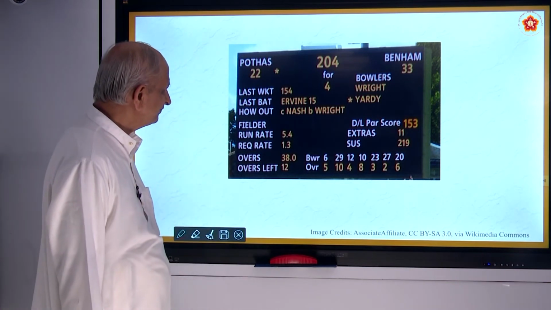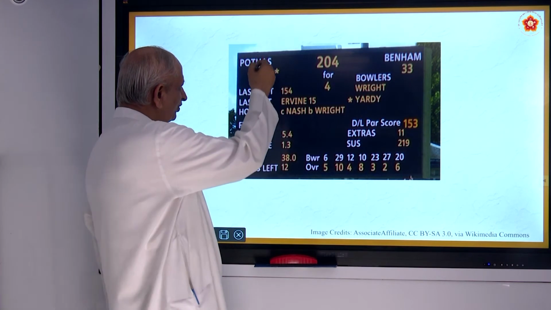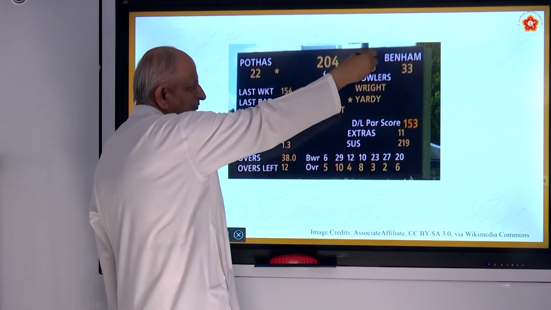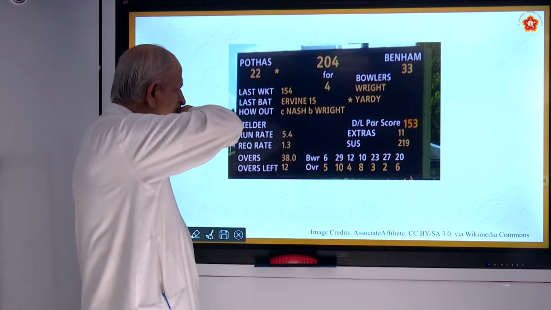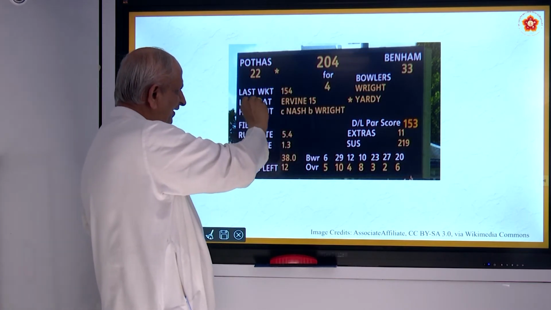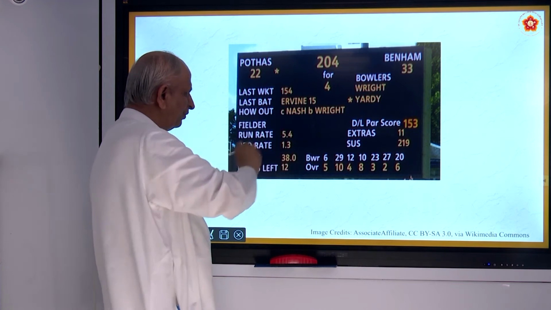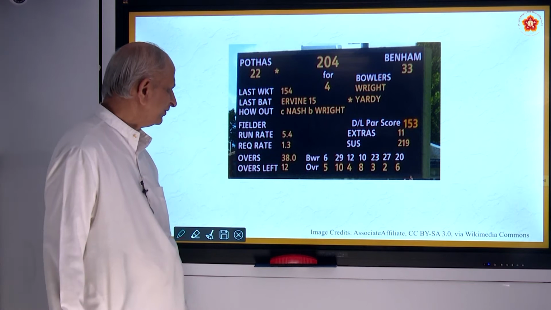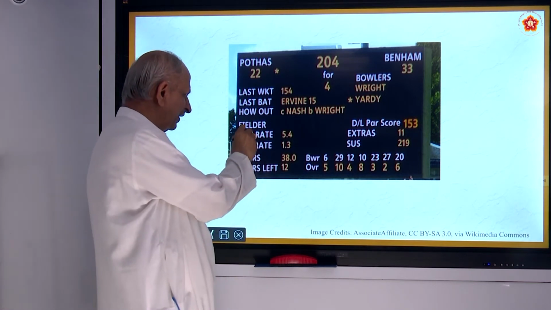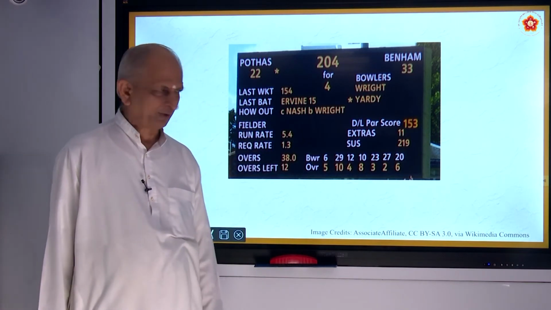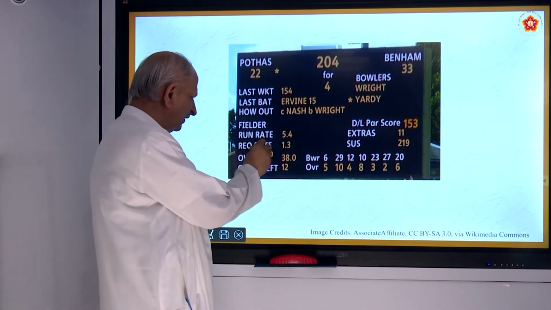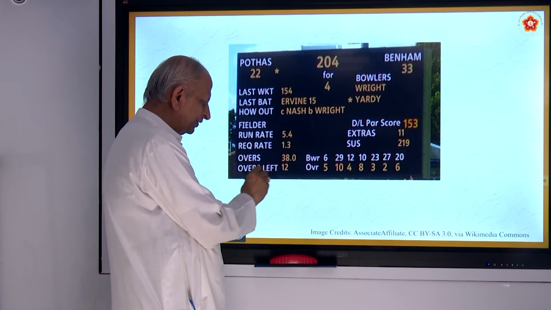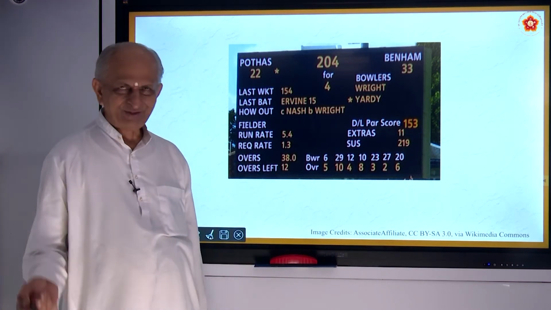In that, they write who is the batsman and what is the score, who is the bowler, what is the last wicket, last batsman out, how out, caught by so and so and bowled by so and so. Run rate 5.4 and required rate 1.3. Overs 38 are there, overs left 12. All this you know very well.